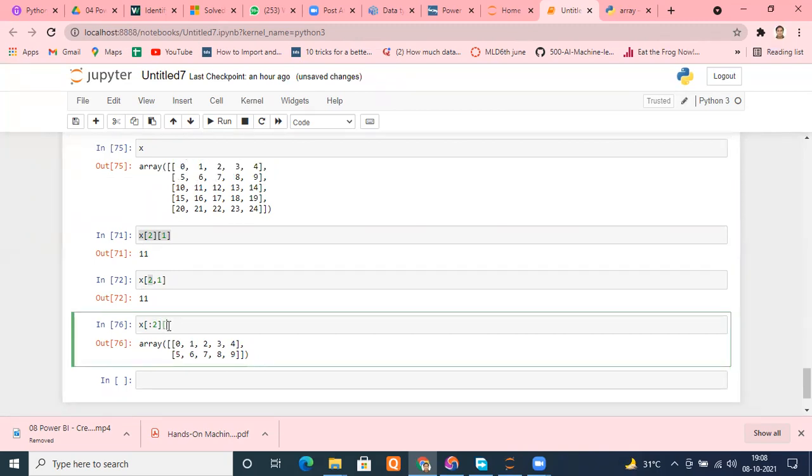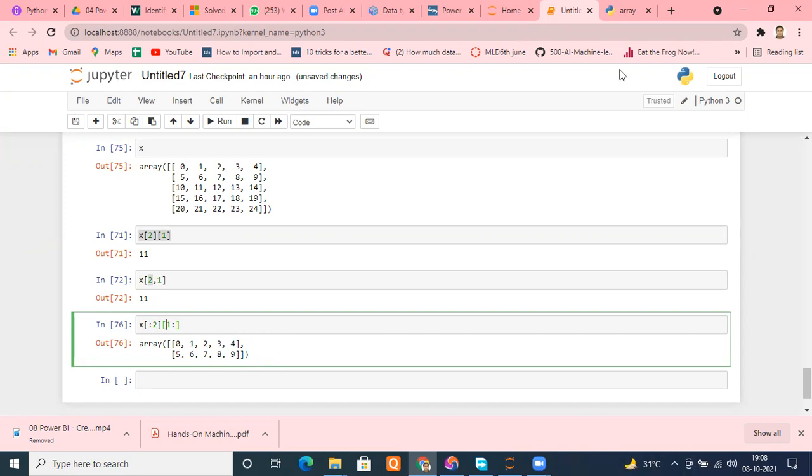After that, I want to access the columns. Then, suppose, I write 1 colon. Can anybody tell me what it will give me? Remember, the first bracket, if you don't put a comma inside, tells me about the rows and the second bracket tells me about the columns. I haven't put anything after the colon.